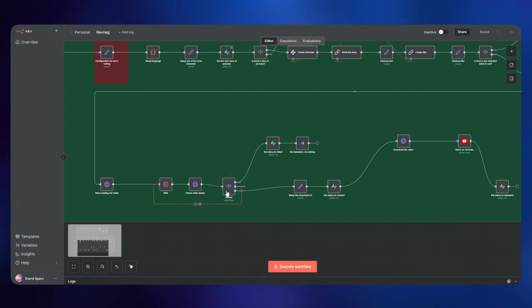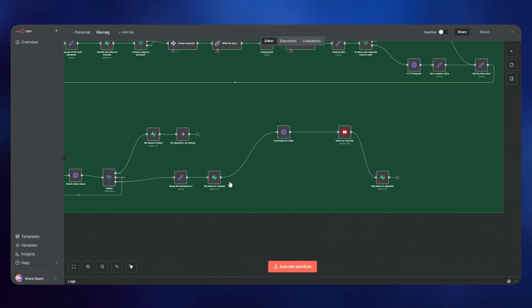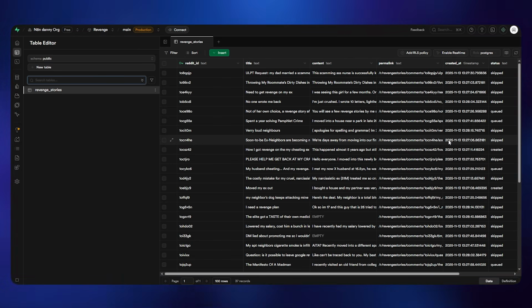Then after that, once the video is created, it just loads the database with the status change that it has been created, and then it posts the video on YouTube, and it also then uploads the status in here that the video is uploaded.